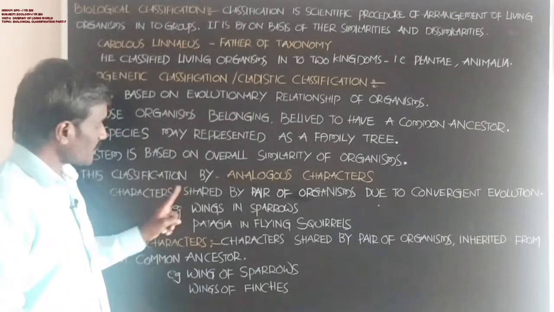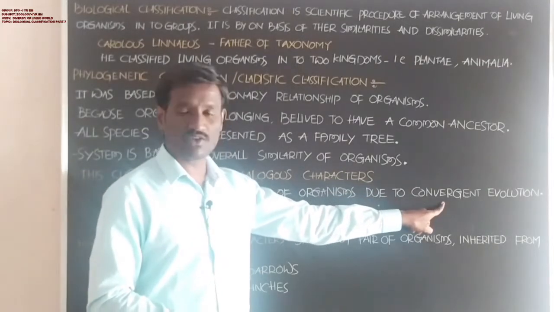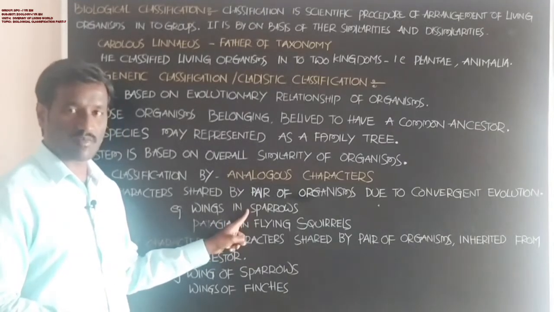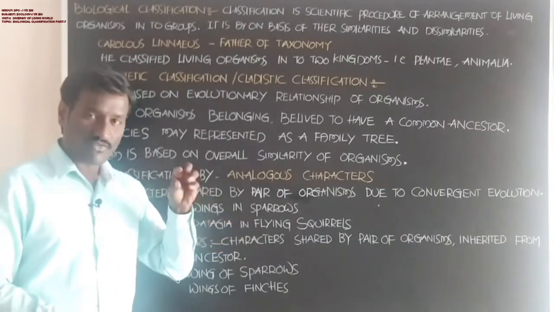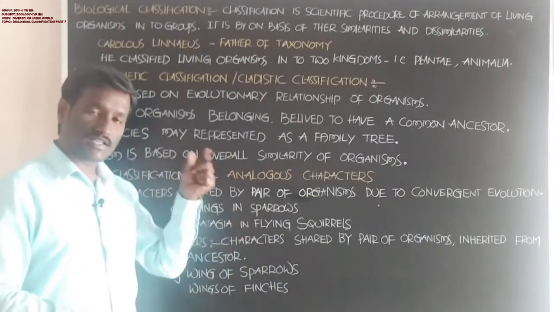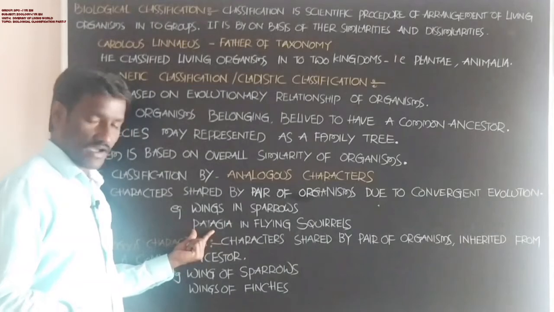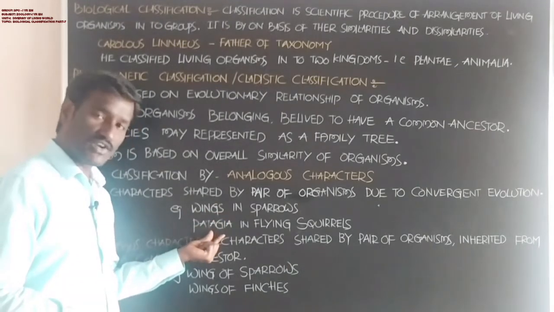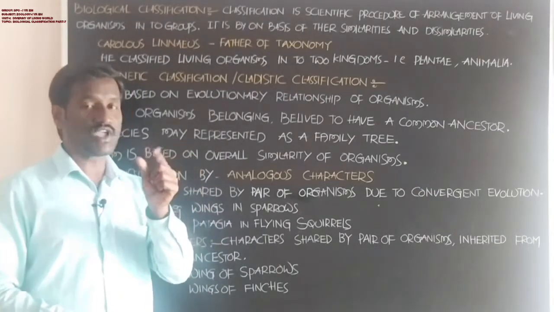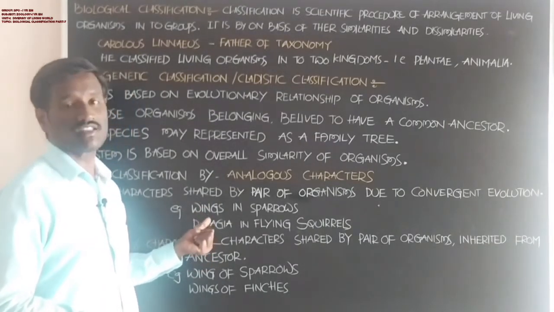Next, characters shared by a pair of organisms due to convergent evolution. This type of evolution occurs in living animals. For flying purpose, sparrows have wings, and for the same purpose, flying squirrels also have patagia. Both individuals have organs with the same function but dissimilarity in their origin.